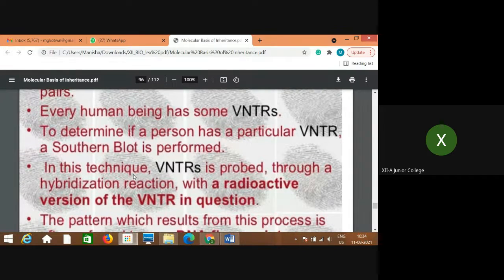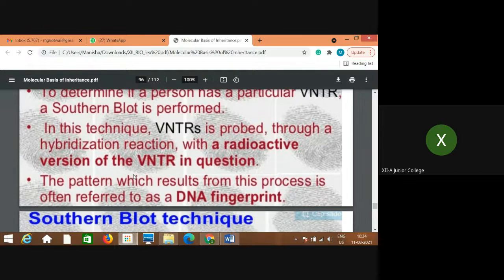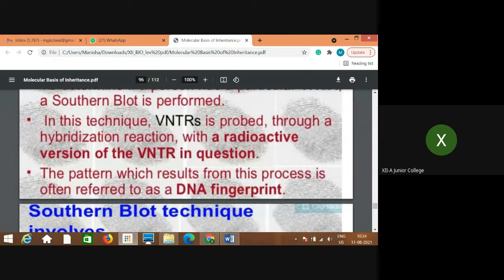To determine if a person has a particular VNTR, Southern blot is performed. That is a technique. In this technique, VNTRs are probed through a hybridization reaction with a radioactive version of the VNTR in question. Now see what exactly it is. When we discuss the steps involved in this technique, it will give you a very clear idea. You will understand. The pattern which results from this process is often referred to as a DNA fingerprint.